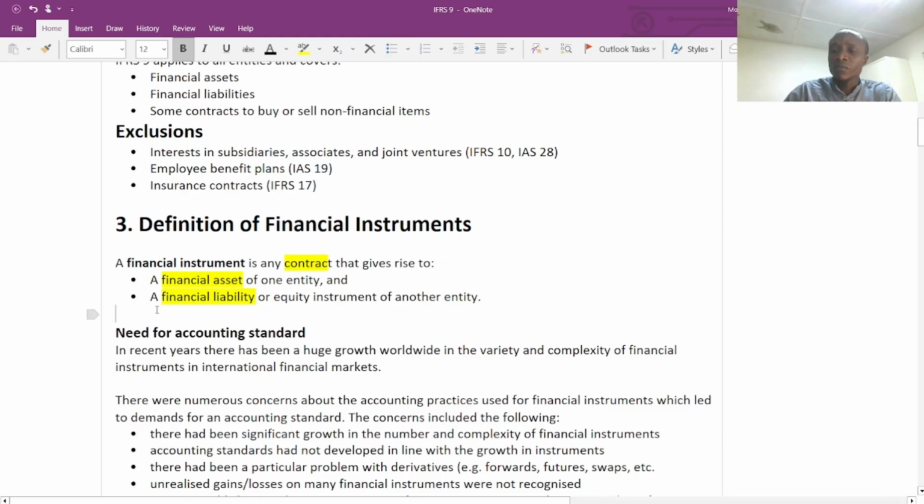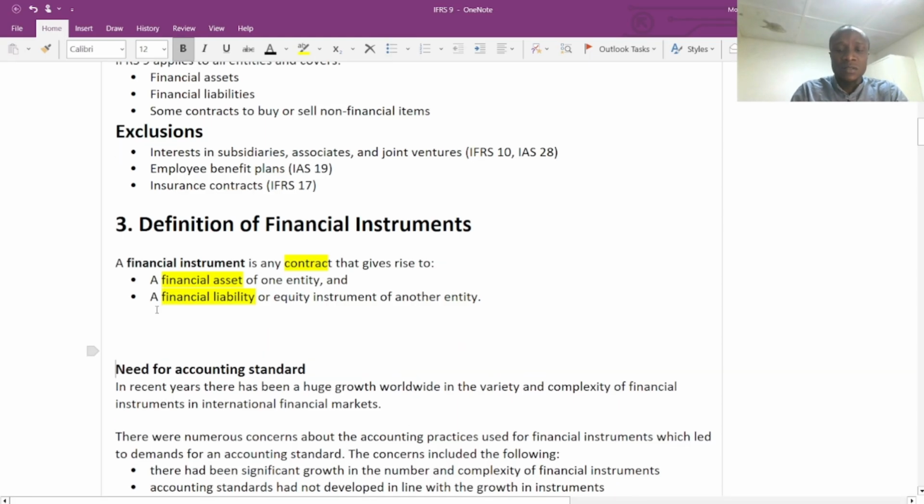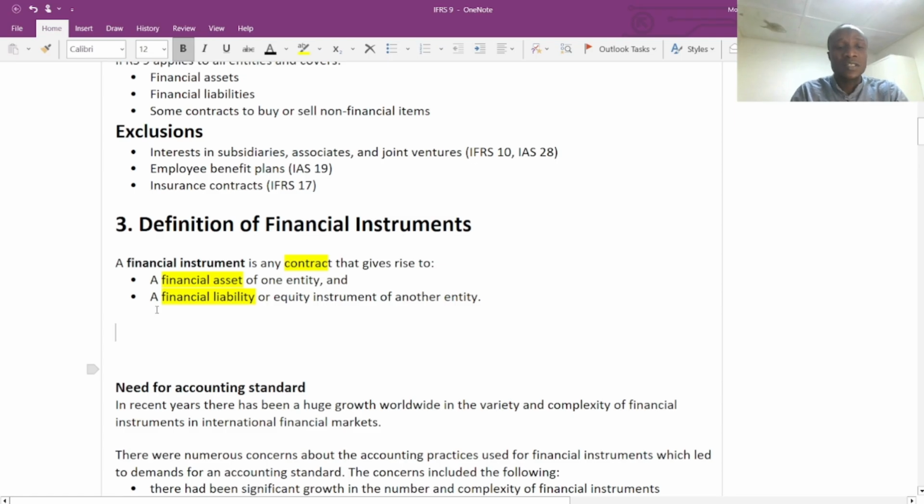So now let's look at a basic illustration so we are able to understand the definition properly.